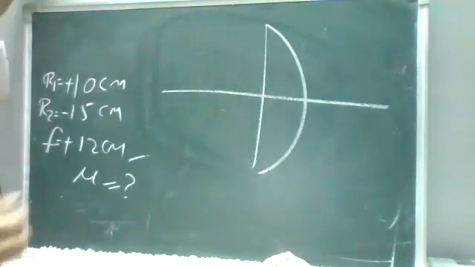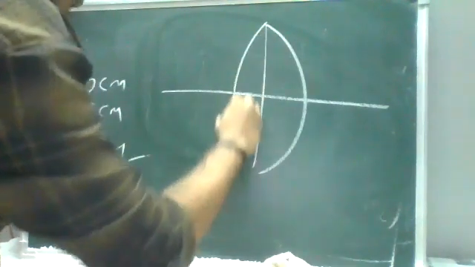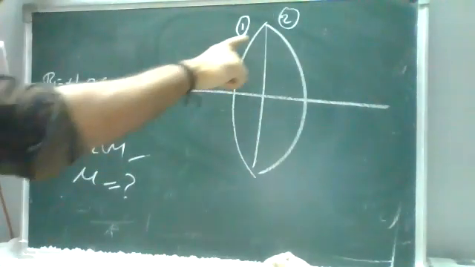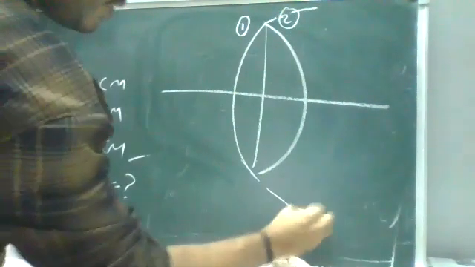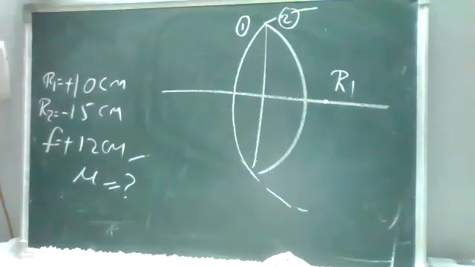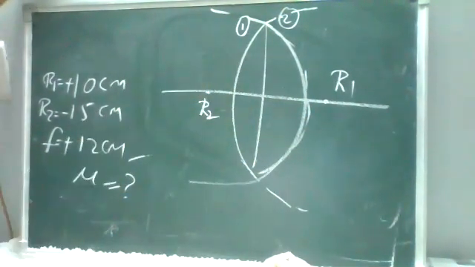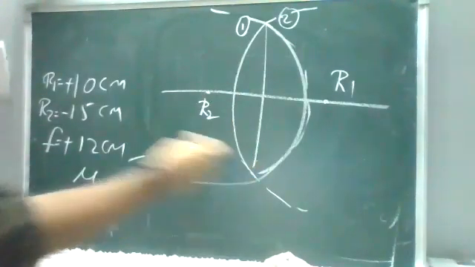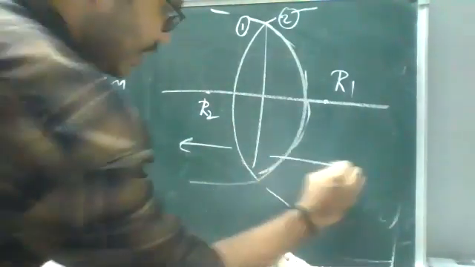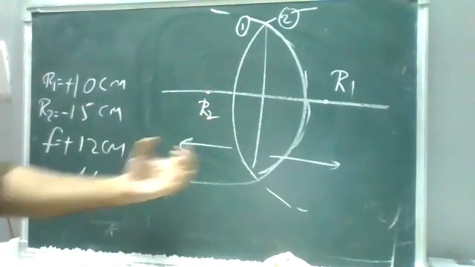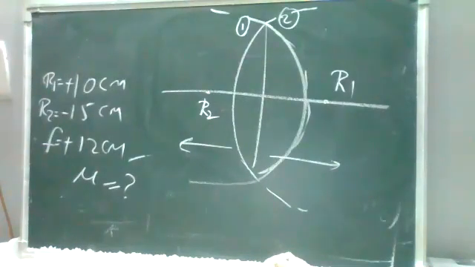So in a lens, we are combining two surfaces. Actually, in a lens there are two surfaces, one convex and the other concave. For this convex surface, the radius of curvature R1 will be inside. For this concave surface, R2 will be outside. From your Cartesian sign conventions, from the pole it will be on the left side, so it is minus; when it is inside, it is plus. We use the same formulas for lenses. So you mention left and right. So when it is outside, R2 is negative; when it is inside, R1 is positive. Same sign conventions.